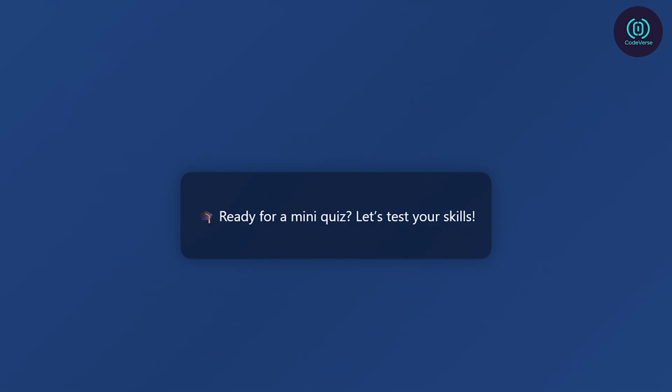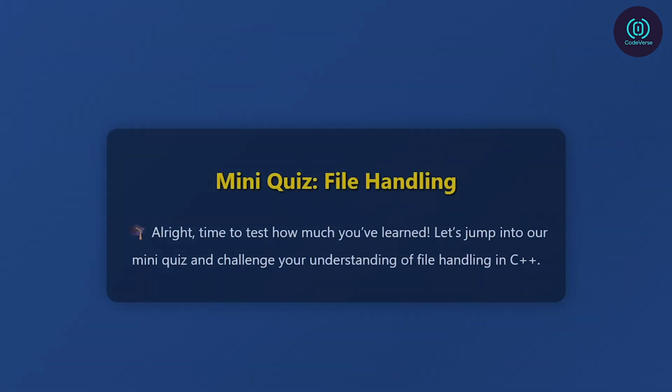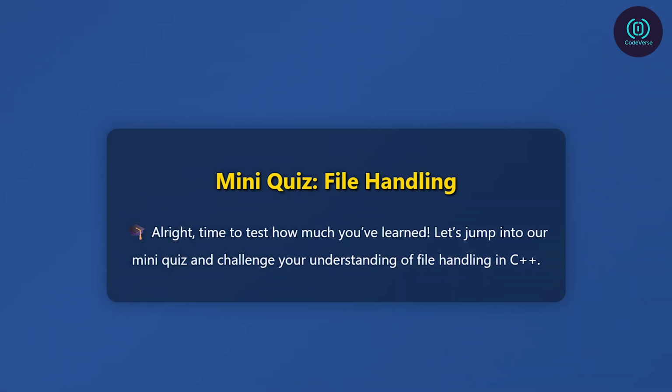Ready for a mini quiz to test what you've learned? Let's go. Alright, time to test how much you've learned. Let's jump into our mini quiz and challenge your understanding of file handling in C++.